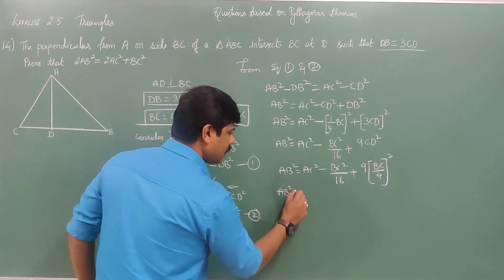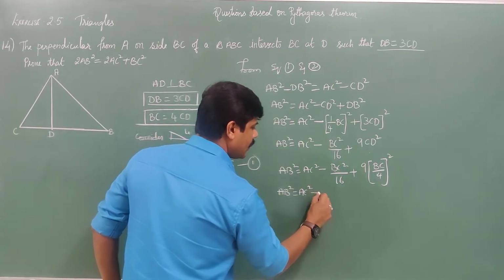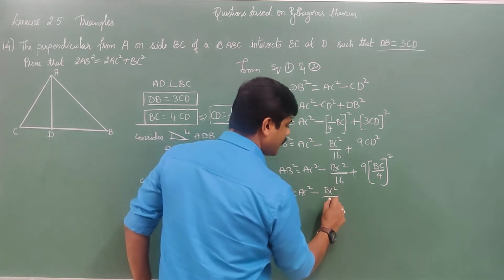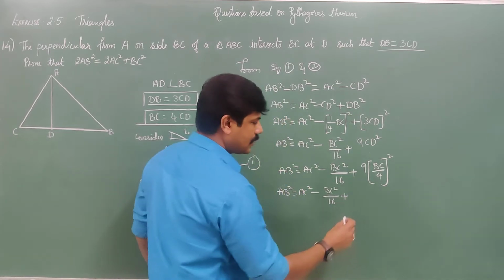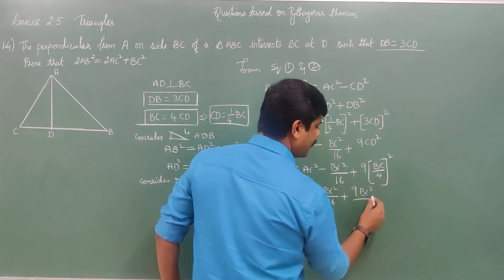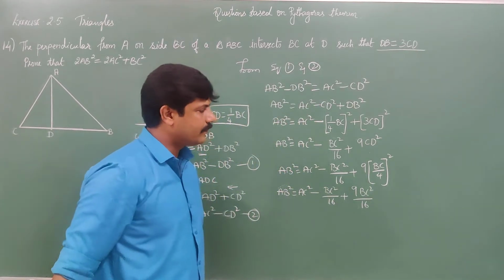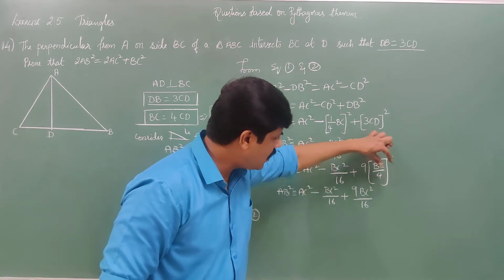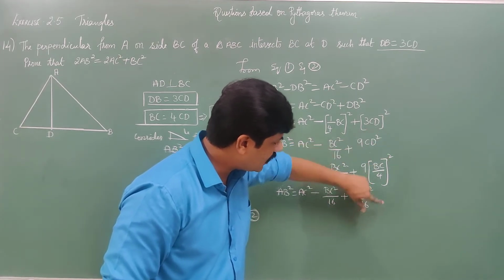AB square is equal to AC square minus BC square by 16 plus 9 BC square by 16. Why? Because the square should be applied to BC as well as 4. BC times BC is BC square, 4 times 4 is 16.